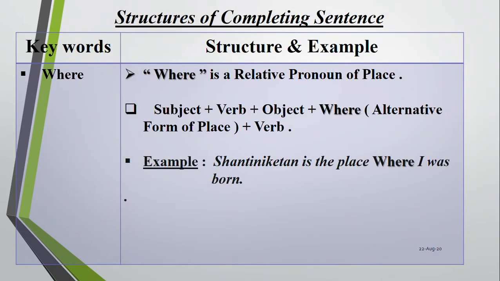Then you see where. Where is a relative pronoun of place. You see, subject plus verb plus object plus where, then alternative form of place plus verb. Example here: Shantiniketan is the place where I was born. You see, there is a Shantiniketan in Chattogram, Rangunia, and there is another Shantiniketan in West Bengal, India. So Shantiniketan is my birthplace. So here where indicates the place. So the place where I was born, it was Shantiniketan. So Shantiniketan is the place where I was born. So we have become familiar with the usage of where here.